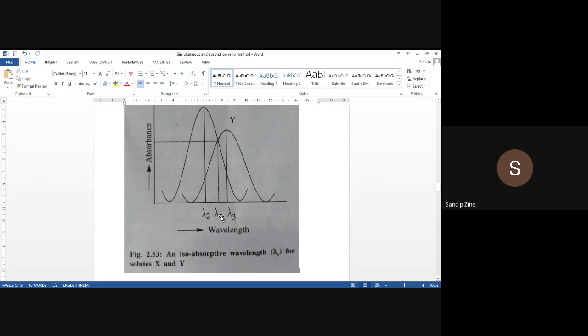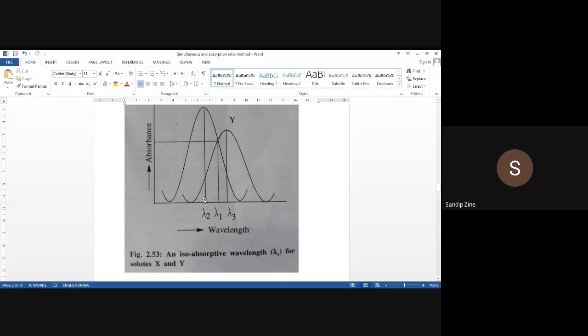So how will you define isoabsorptive wavelength? It is a wavelength at which both the substances X as well as Y show the same absorbance. And this you are observing here in this diagram.